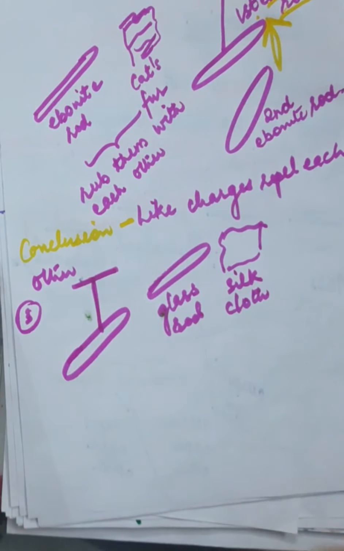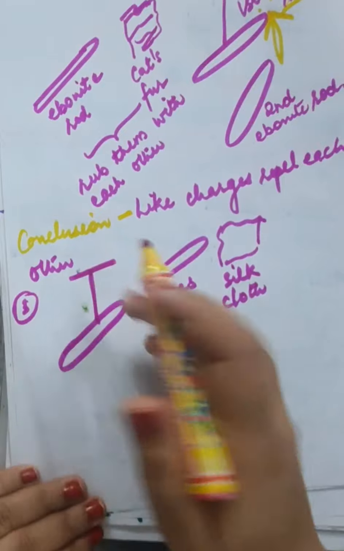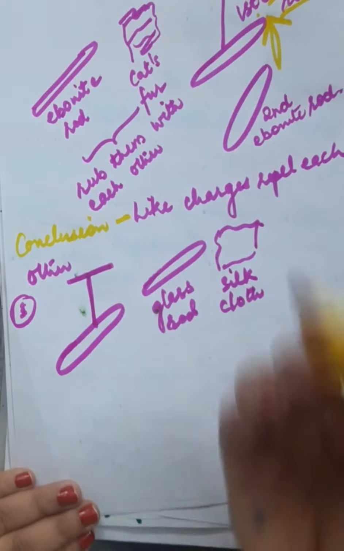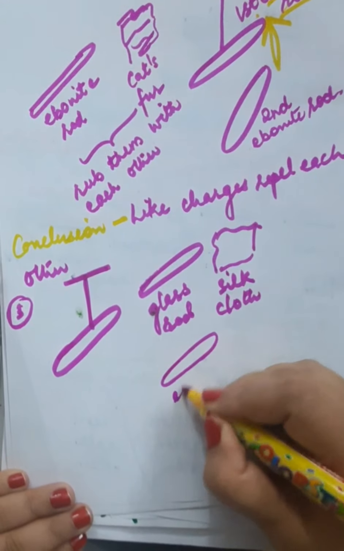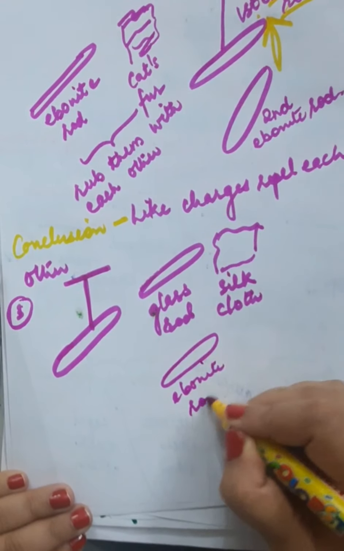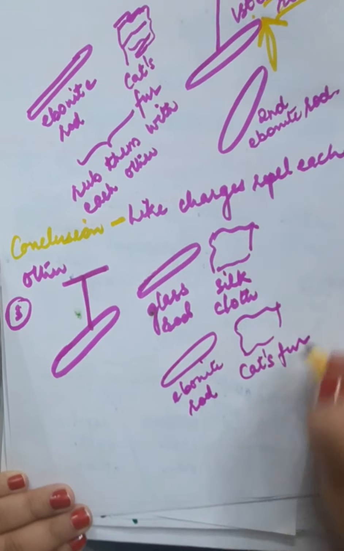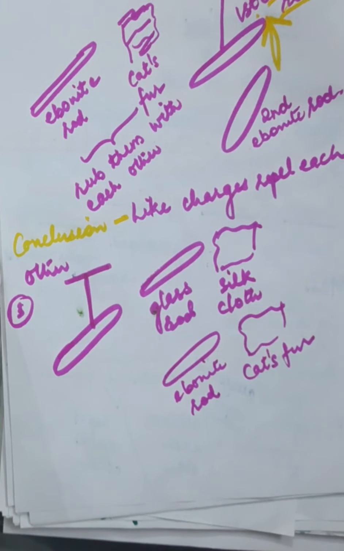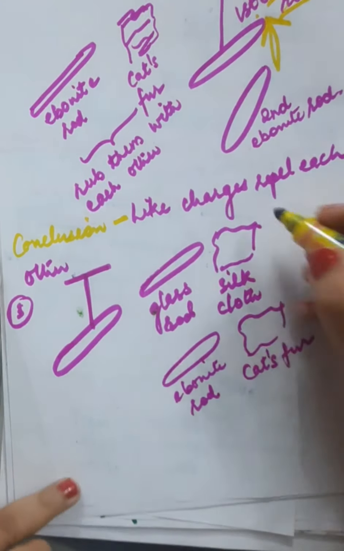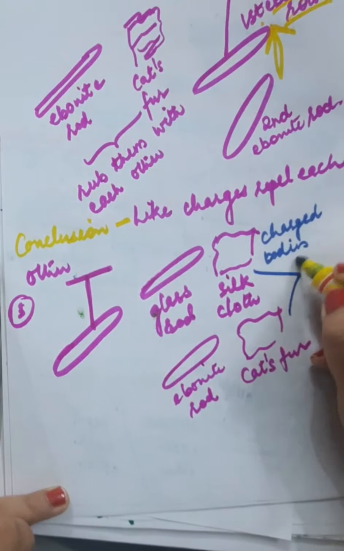if you are going to hold a charged object, it might be the case that the charge flows through your body to earth, because the human body is a very good conductor. So you suspended a glass rod and then you rubbed it with a silk cloth, so it will become charged. And then you took an ebonite rod and you rubbed it with a cat's fur, so that will also become charged. After rubbing, both these rods are actually charged bodies.